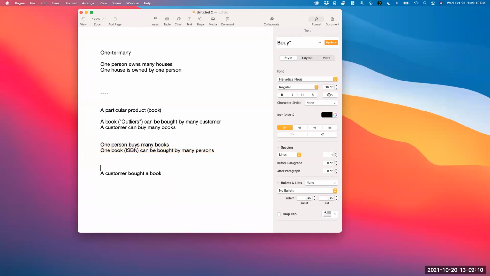But if we say, again, one person buys many book copies, and each book copy is bought by a single person, then that's going to be one to many. Because again, a single copy probably is bought by a single person. So I guess it depends whether we think of it as a book title or a book copy.